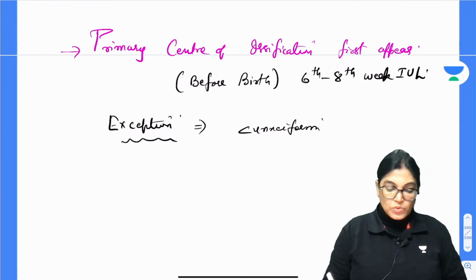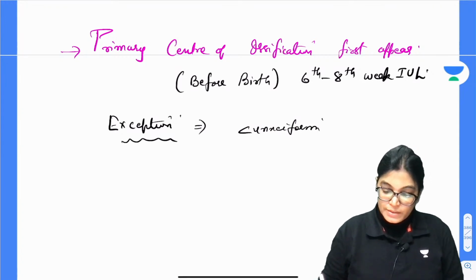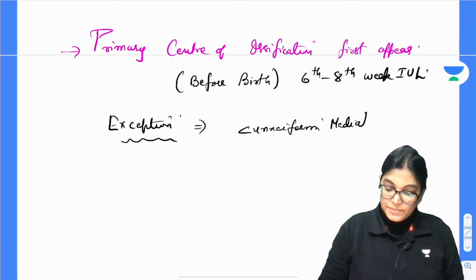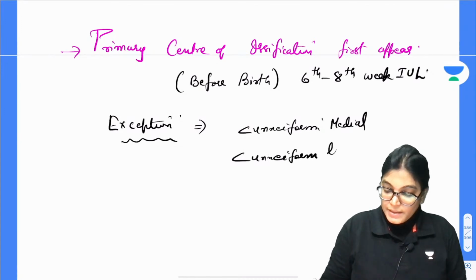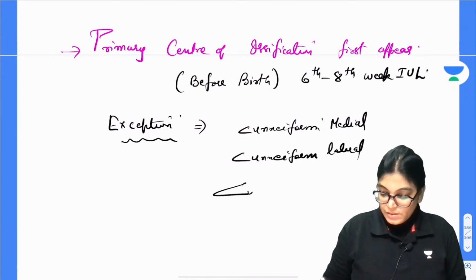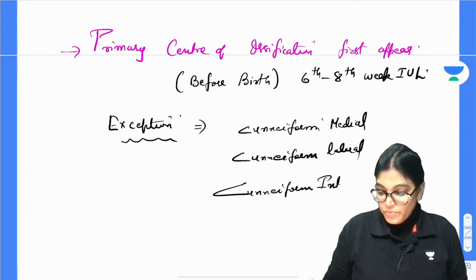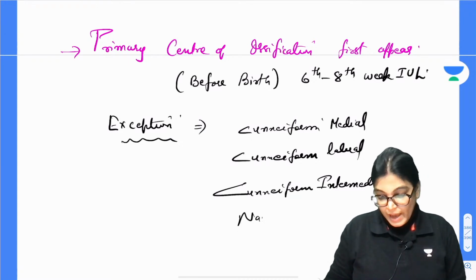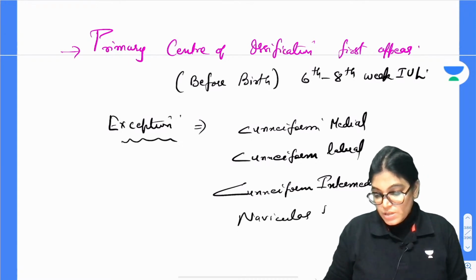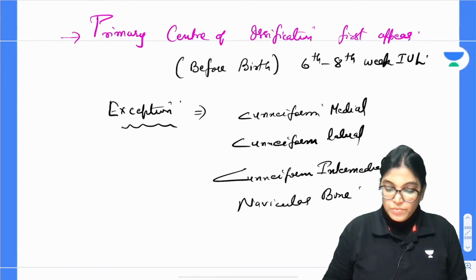We have three cuneiform bones: medial cuneiform, lateral cuneiform, and intermediate cuneiform, and we also have the navicular bone. These bones are not following the rule of ossification.